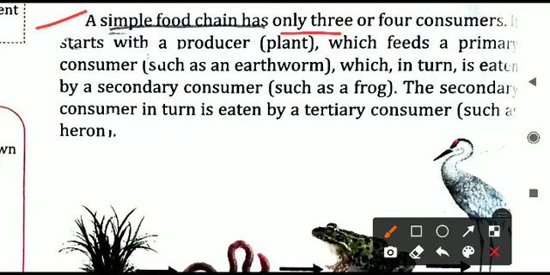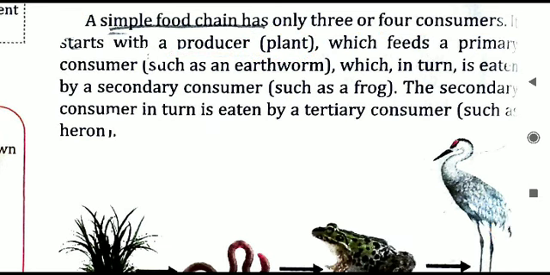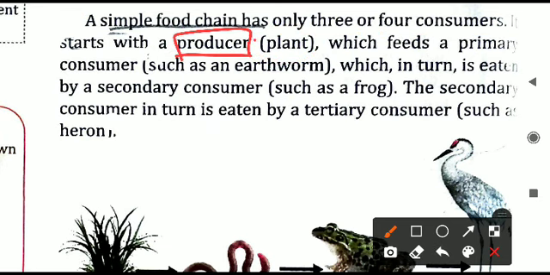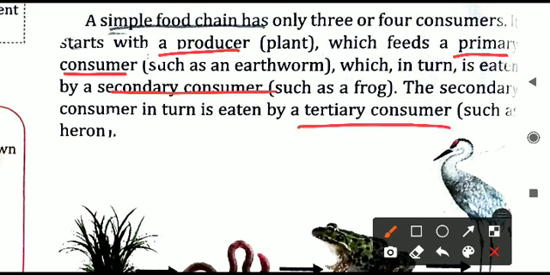A simple food chain has only 3 or 4 consumers, and it will begin with what? The food chain begins with a producer, which is always and always a plant. The plant is being eaten by another kind of animal, generally a herbivore. So the producer is feeding what? It is feeding a primary consumer, which is a herbivorous animal. Next, followed by this, will be the secondary consumer. First is producer, second is primary consumer, followed by secondary consumer. Then we have another one which is called the tertiary consumer. So this will form a chain-like structure.